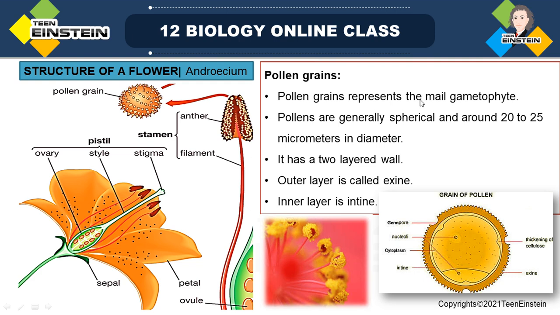So the pollen grain represents the male gametophyte, and pollens are generally spherical and around 20 to 25 micrometers in diameter. It has a two-layered wall. The outer layer is called exine and the inner layer is intine. Pollen grain structure is very simple. There is a two-layered wall. The outer one is exine and the inner layer is intine.